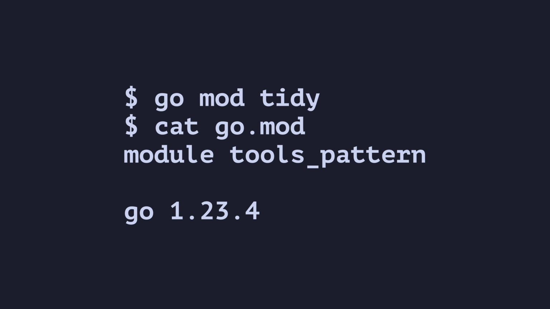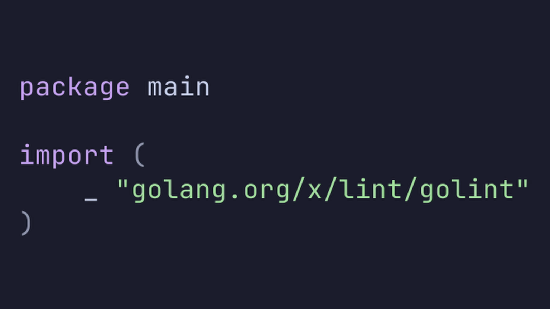This is because the only reference to those dependencies was in the golint binary, which isn't included in our package via an import statement. Before Go 1.24, we would work around this by faking the import using a tools.go file. We would include this file in our main package and import our tools to the blank assignment.